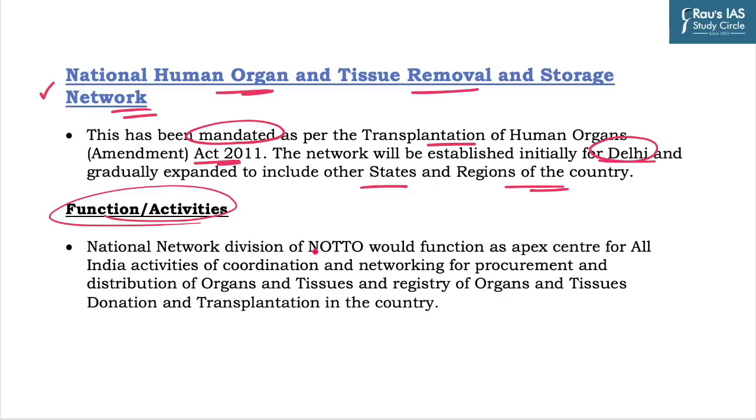The National Network Division of NOTTO would function as the apex center for all India activities of coordination and networking for procurement and distribution of organs and tissues. And it also includes registry of organs, tissue donations and transplantation in the country. Hence, this is the major function of this particular organization.